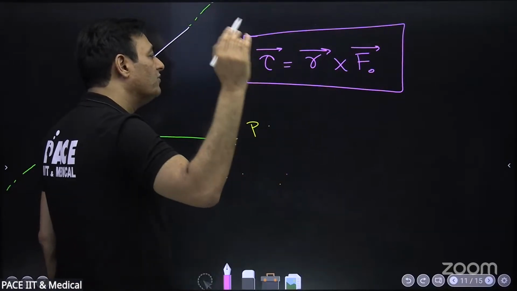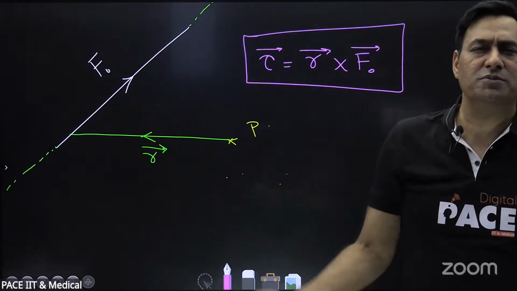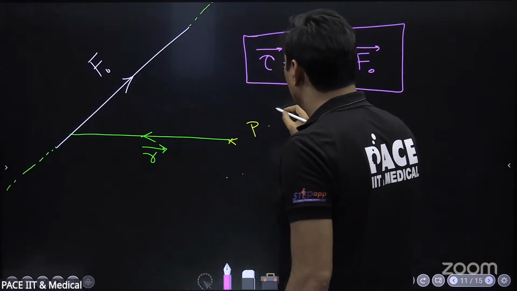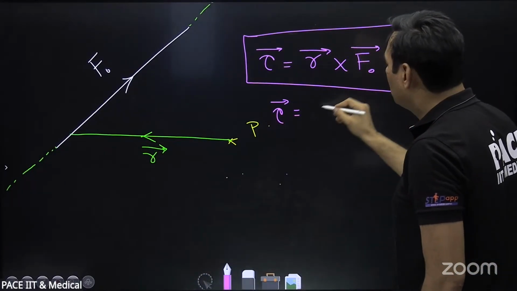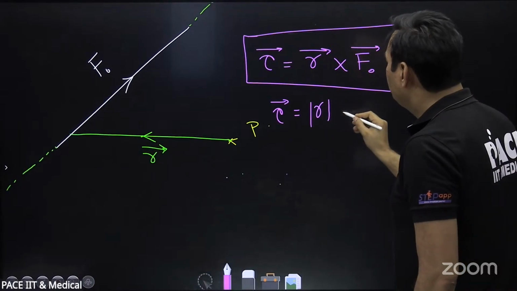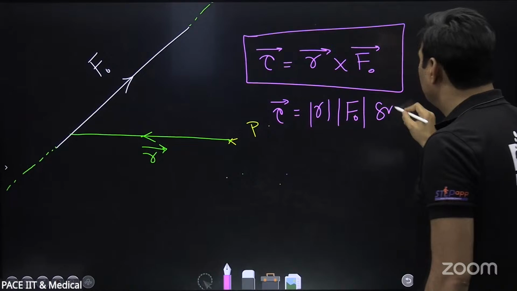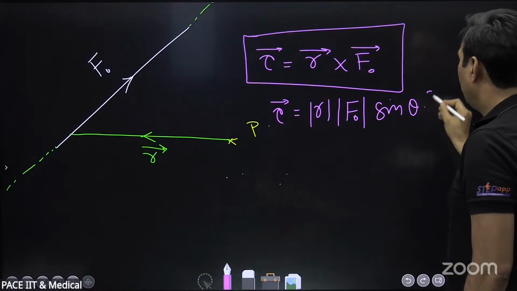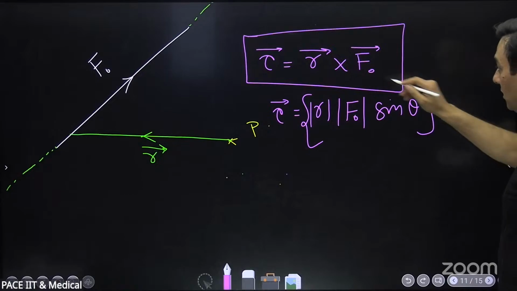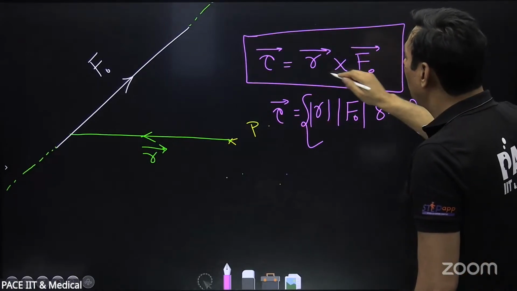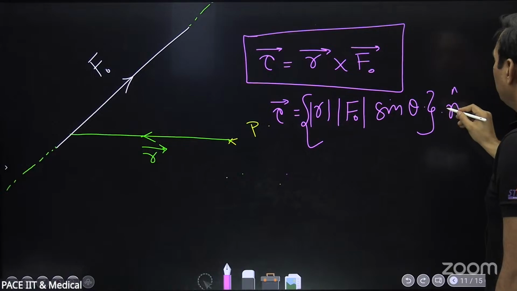Cross product, we got introduced to when we were doing vectors, and when you properly take the cross product, we know torque will be equal to R cross F, which is magnitude of R, magnitude of F into sine theta, and there will be a vector. R cross F is a vector. And what is the direction of that vector? We'll find out. Let's see.